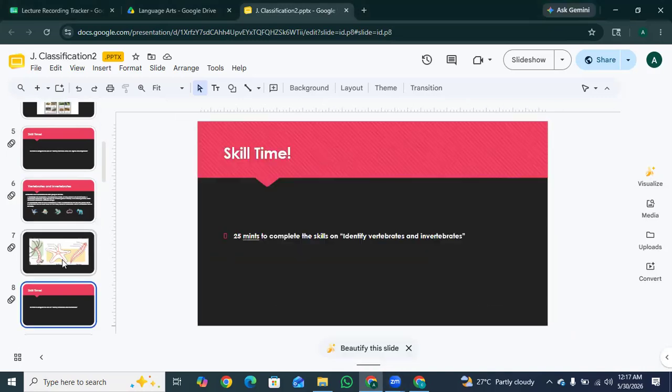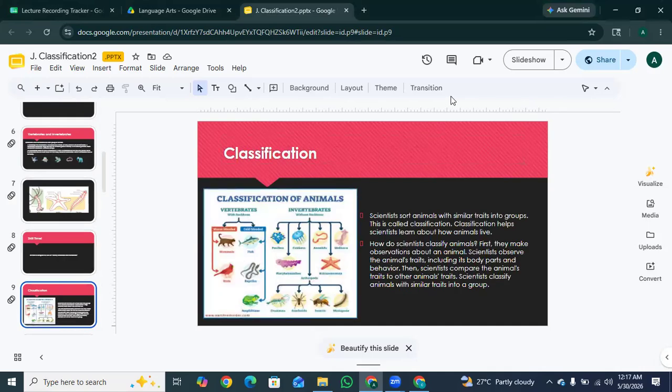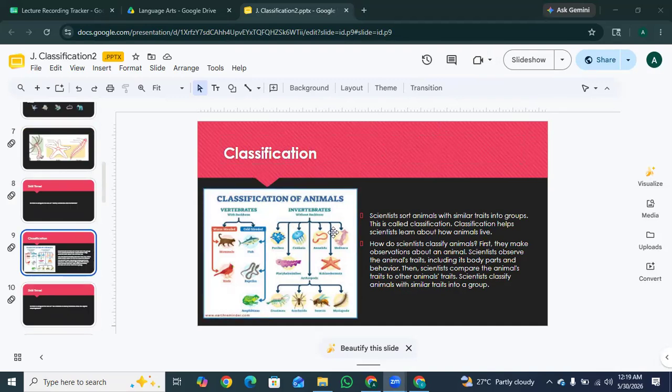So the next one is classification. Scientists sort animals with similar traits into groups. This is called classification. Classification helps scientists learn about how animals live. How do scientists classify animals? First, they make observations about an animal. Scientists observe the animal's traits, including its body parts and behavior. Then scientists compare the animal's traits to the other animals' traits. Scientists classify animals with similar traits into a group.